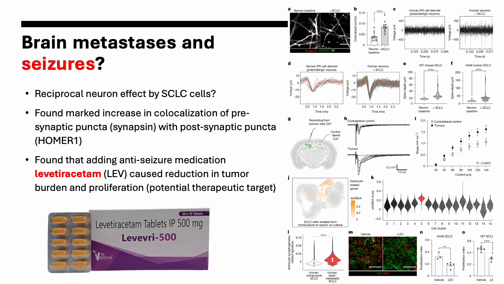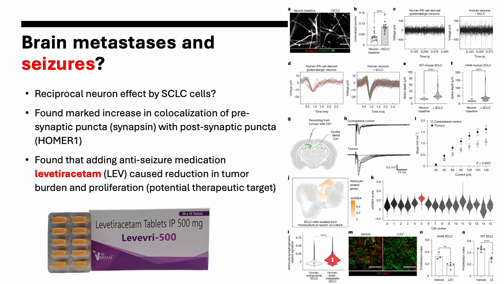They also found that these tumor cells seem to have increased voltage activity, and that was causing spontaneous neuronal discharge. And then the second question they asked is whether an anti-seizure medication like levetiracetam, which is very commonly used in controlling seizure activity from brain tumors, could actually reduce tumor burden and proliferation, similar to what we see with tetrodotoxin and NBQX, which are, again, those neurotransmitter inhibitors. And they indeed found that levetiracetam, or Keppra, reduced tumor burden and proliferation.